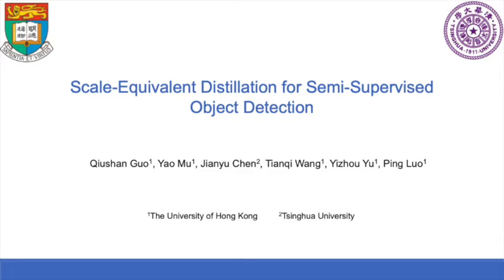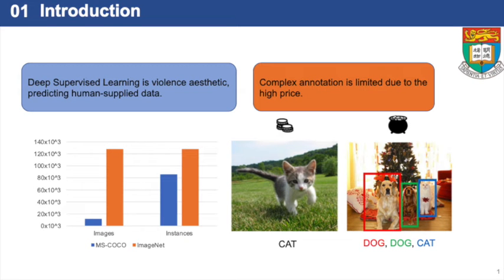Today's topic is scale-equivalent distillation for semi-supervised object detection. Deep supervised learning is a subfield of machine learning, which requires a large amount of annotated data. The well-known image classification dataset, ImageNet, contains about 1.28 million labeled images. A large object detection dataset, COCO, is composed of only 0.1 million labeled images. However, human labeling is time-consuming and expensive, especially for complex annotation.